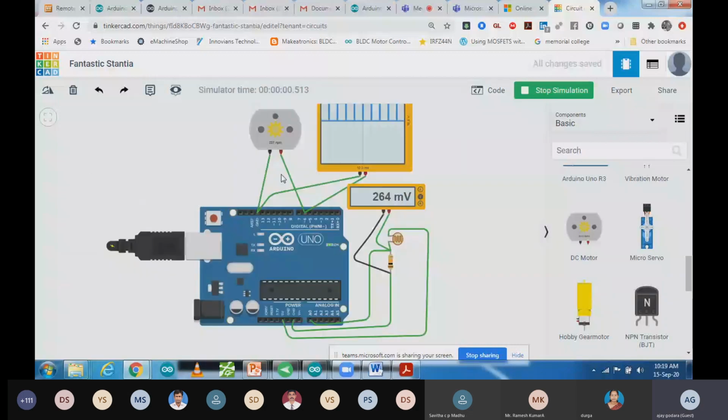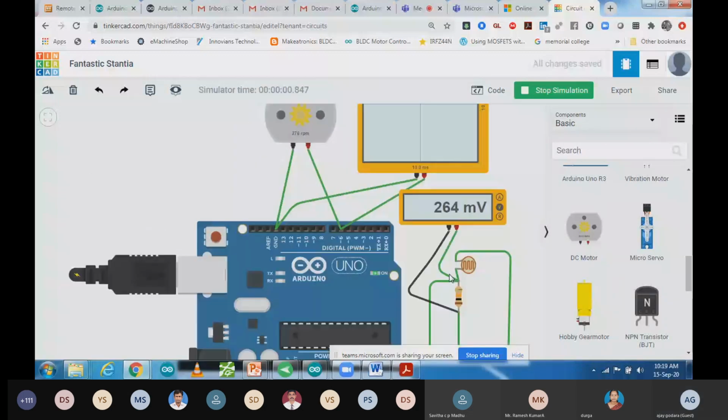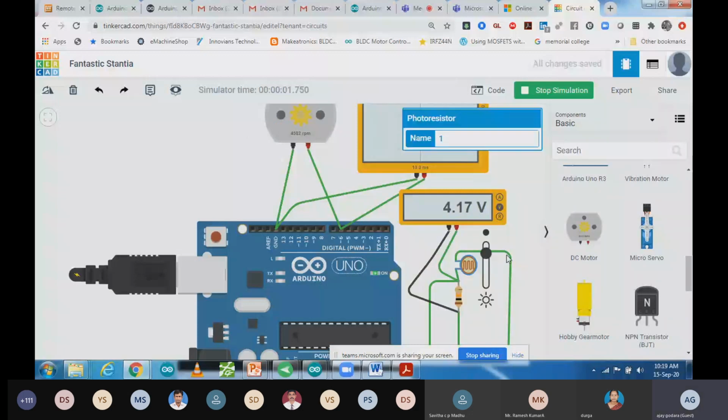Now I'm going to increase brightness. So my RPM is increasing. You can see my RPM is increasing. As I'm going to decrease the light brightness, you can see RPM is reducing. So my RPM gets reduced over here and increases over here. So I'm going to control my output from my input. For input we can use some sensor, some voltmeter, any kind of sensor like that, and we can give output accordingly.